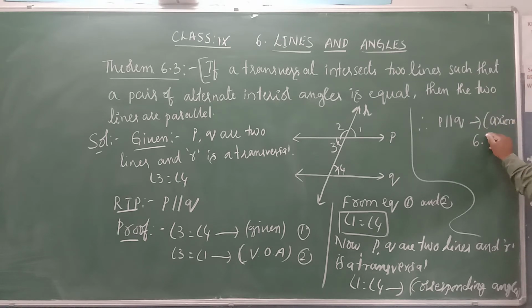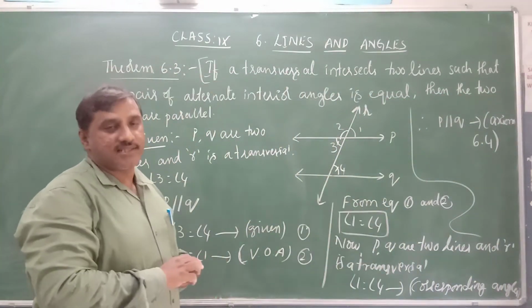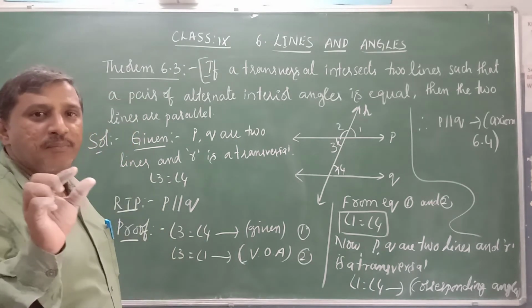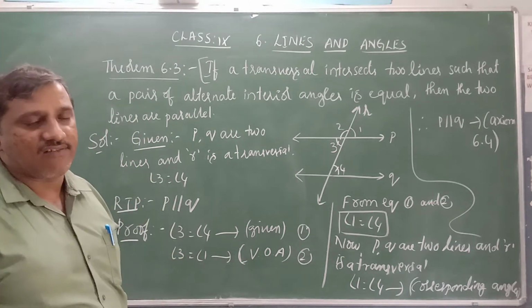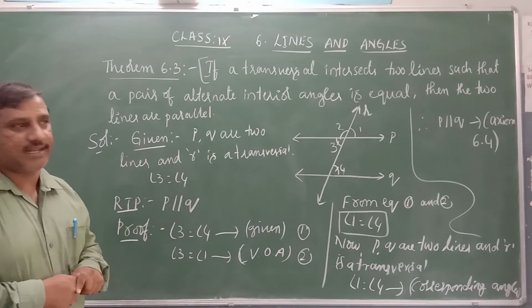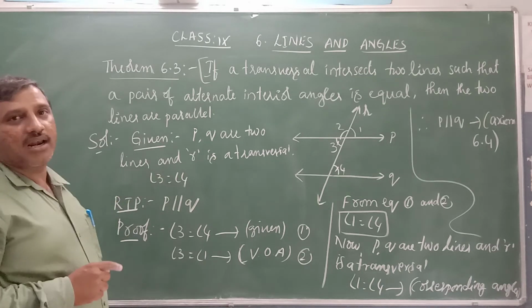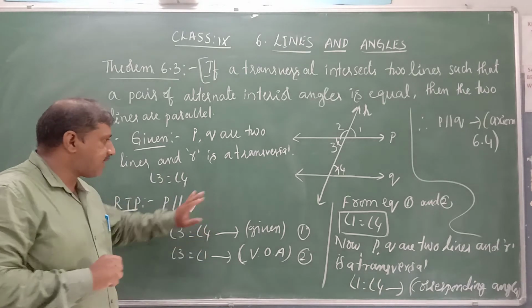What is axiom 6.4? That is, if a transversal intersects a pair of lines such that one pair of corresponding angles are equal, then the two lines are parallel to each other. So through that statement we can prove here P and Q are parallel to each other. Is it clear, children?